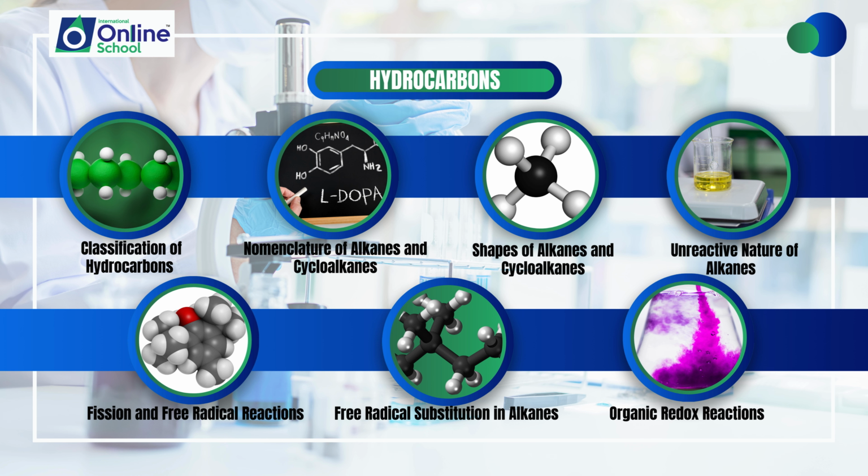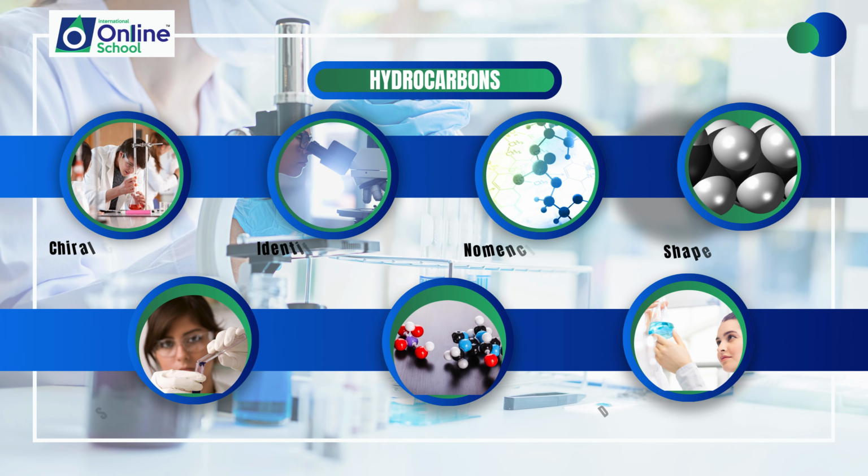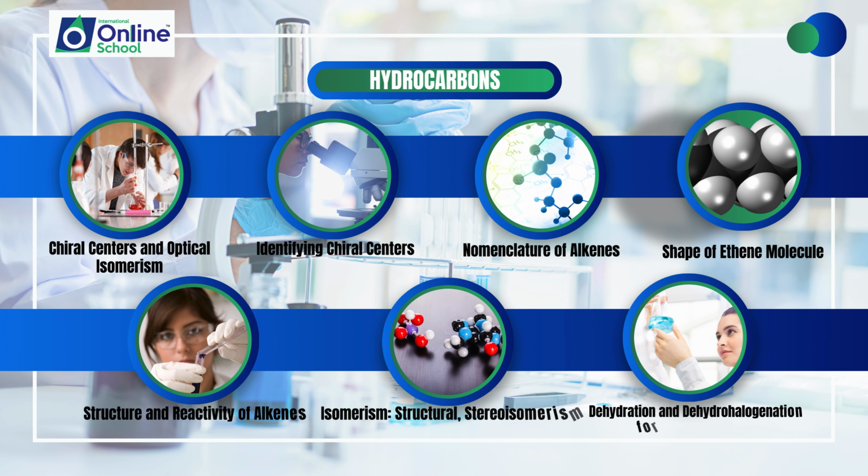In this overview, we dive into classification of hydrocarbons, nomenclature of alkanes and cycloalkanes, shapes of alkanes and cycloalkanes, unreactive nature of alkanes, fission and free radical reactions, free radical substitution in alkanes, organic redox reactions, chiral centers and optical isomerism, identifying chiral centers, nomenclature of alkenes, shape of ethene molecule, structure and reactivity of alkenes, isomerism, structural, stereoisomerism, dehydration